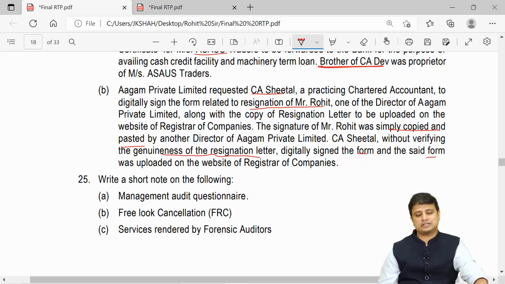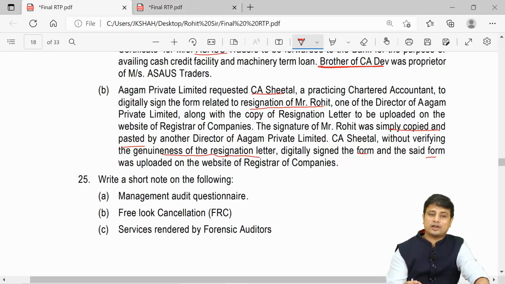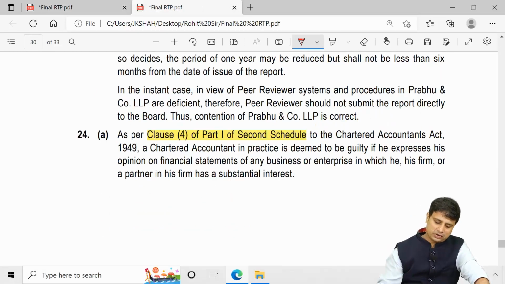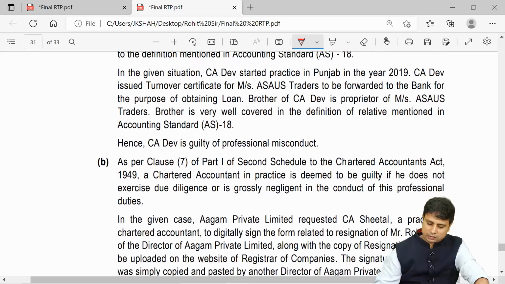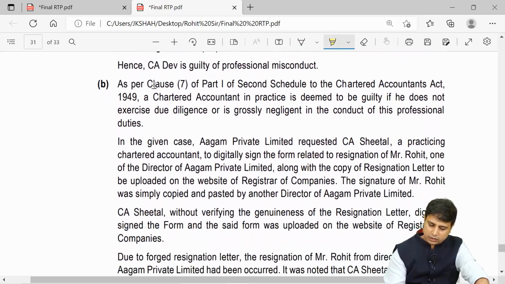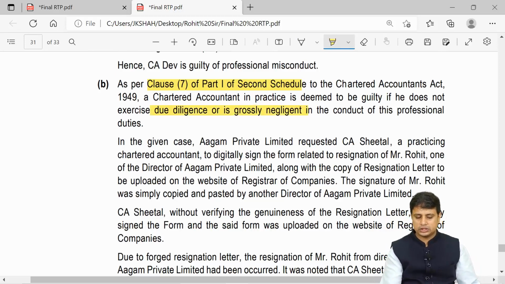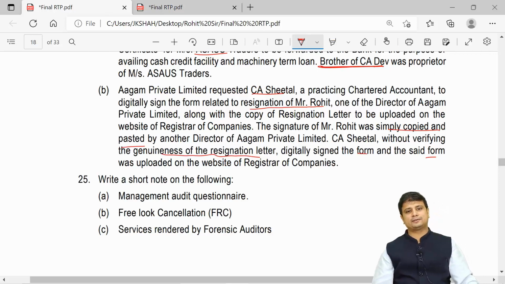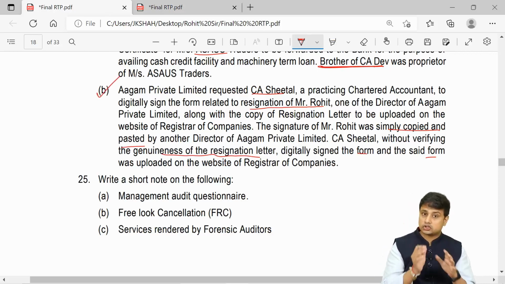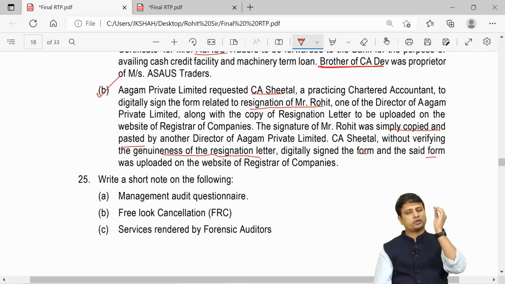Now my friends, this is gross negligence. You did not verify, they have just copy pasted and you actually allowed this. Again, it will be a misconduct, but then you need to recollect, this is clause 7 of Part 1 of the Second Schedule. You are grossly negligent. There was no due diligence here and hence you will be guilty here. So what I mentioned is, make sure you recollect all the clause numbers of the Second Schedule very well.